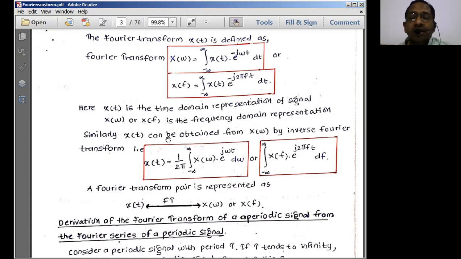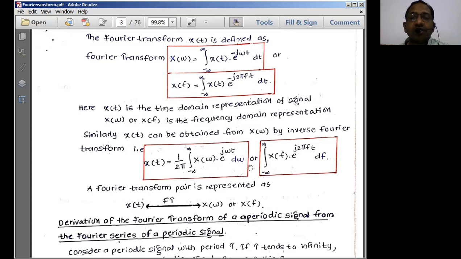And the mean value is going to be 1 by 2 pi because we are considering 2 pi radians. 2 pi radians means what? Completion of one cycle. The meaning of 2 pi radians is nothing but completion of one cycle. So we have to consider completion of one cycle to represent a signal x of t. Okay, so this is the Fourier transform, x of omega.